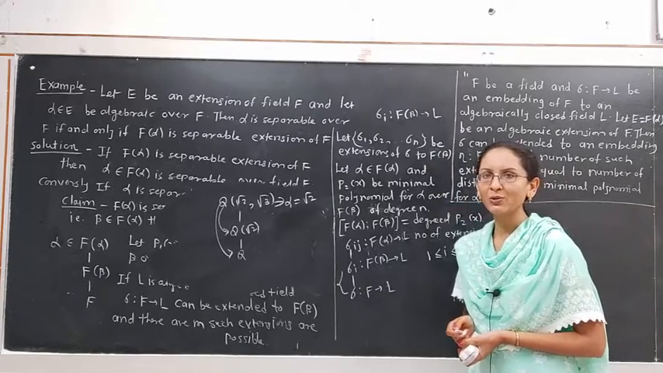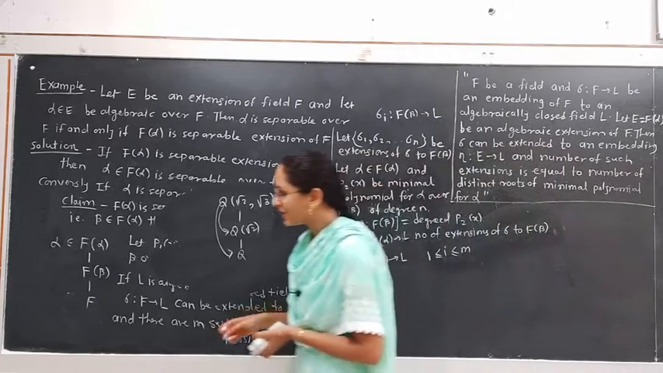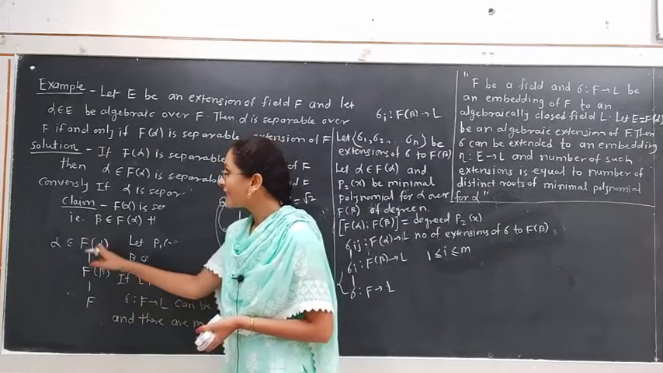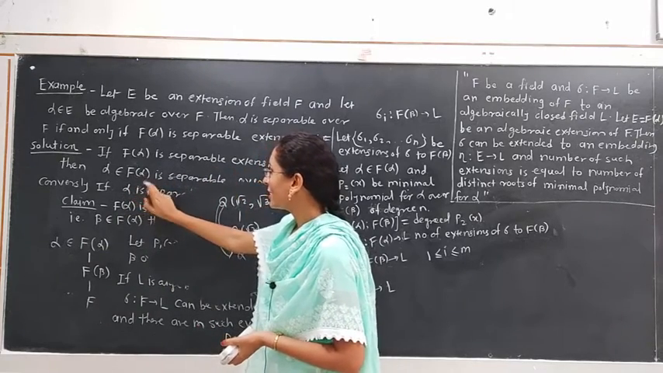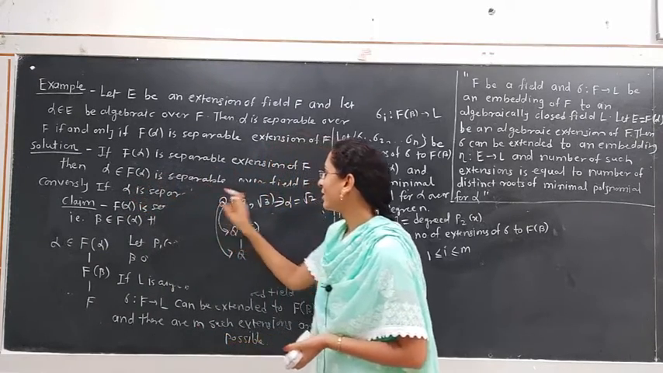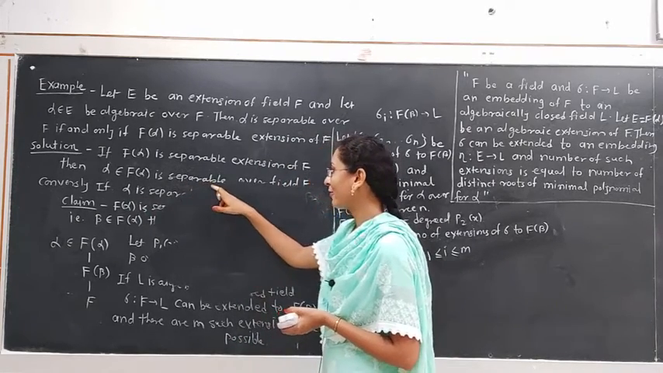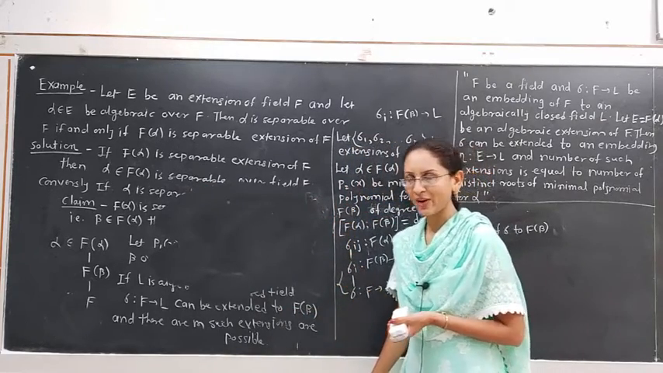Also it is separable over Q root 2. Here we have three fields: F(alpha) contains F(beta) contains F. It is given that alpha belongs to F(alpha) is separable over field F. We have assumed that alpha belonging to F(alpha) is separable over the field F. Hence it is separable over the field F(beta).